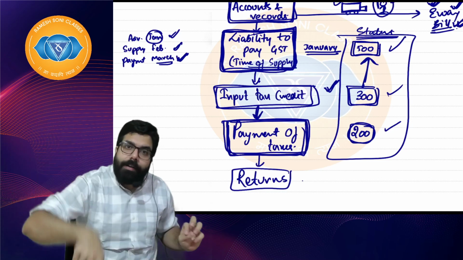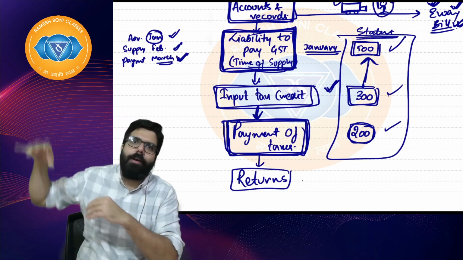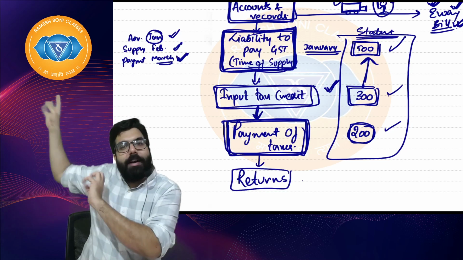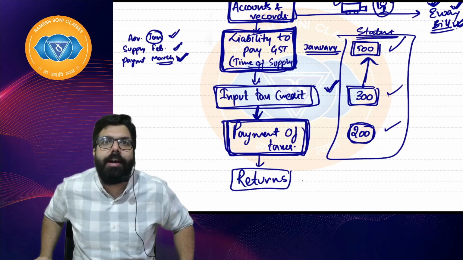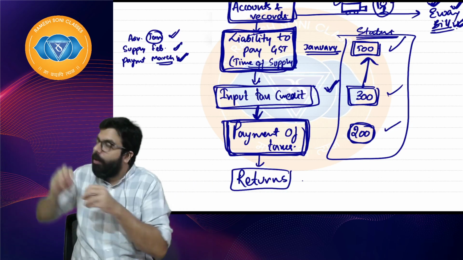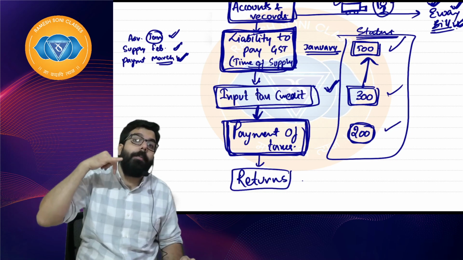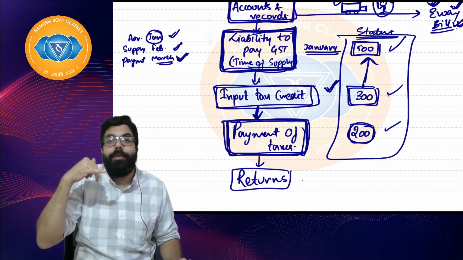The government is a partner with all the businessmen. There is no agreement required. There is no agreement required for the government to become a partner. The government is always your partner if you have crossed your threshold limit of 20 lakh. Now the government is my partner. I'll have to collect GST and pay. Collect GST and pay.